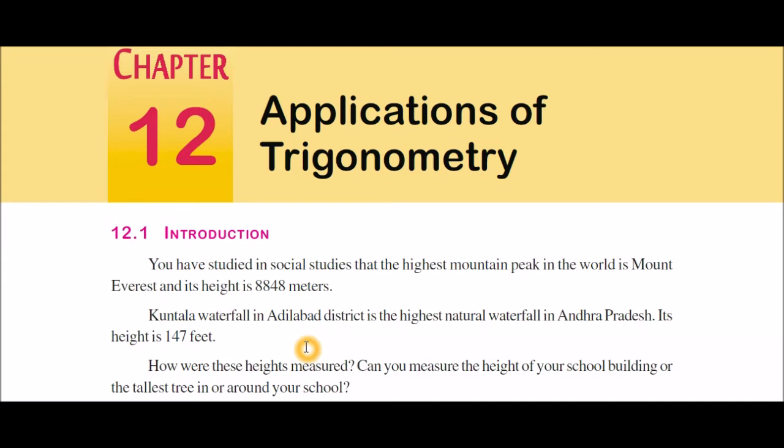So now the question is, how were these heights measured? How can we measure the heights? See your school building. Can you measure the height of your school building or any other tallest tree, any electric pole around your school? Can you measure the height?